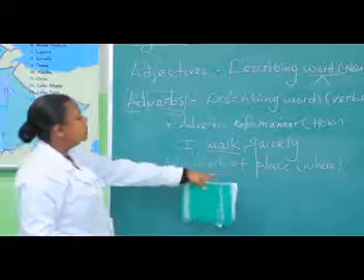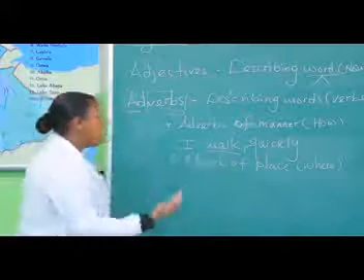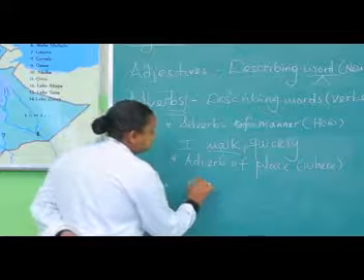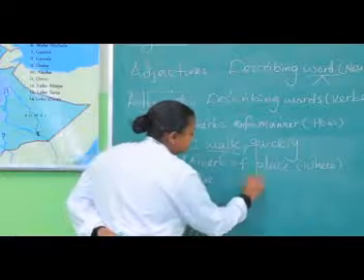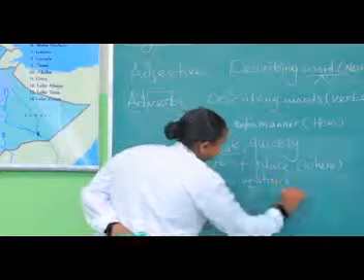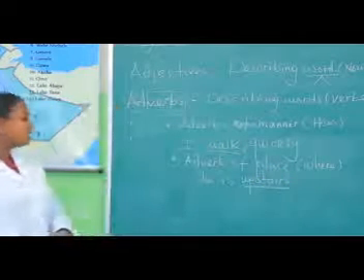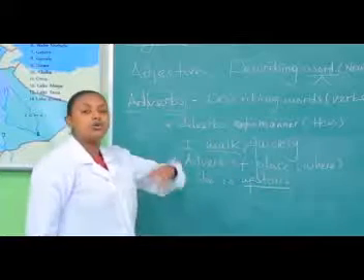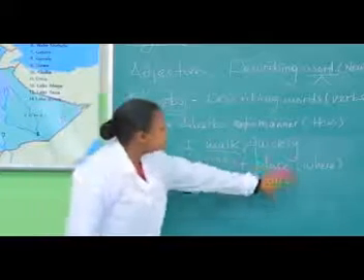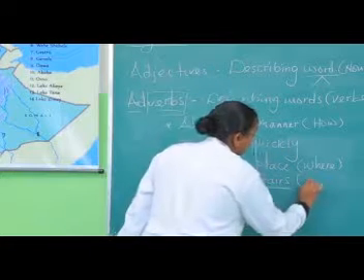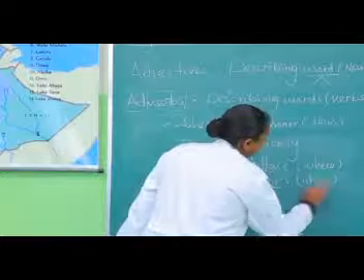It talks about where the action happened. So, she is upstairs. So this upstairs tells us where the doer of the action is. So this upstairs is an adverb of place. It answers the question where.